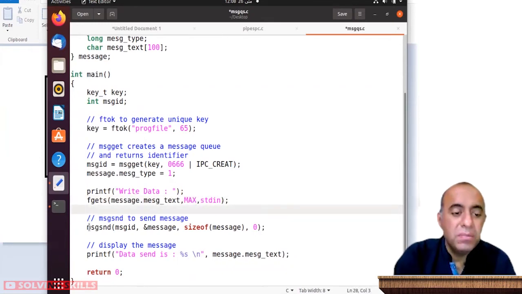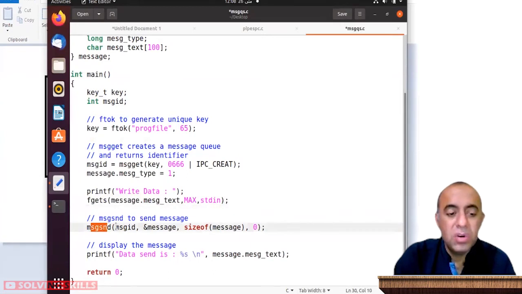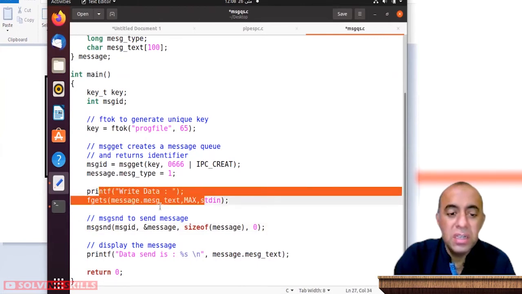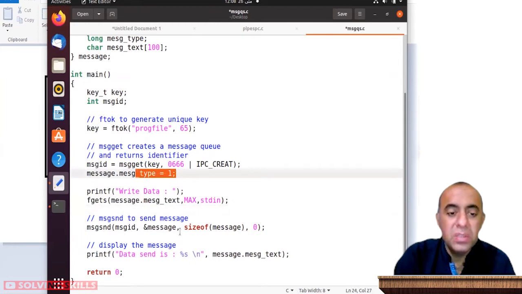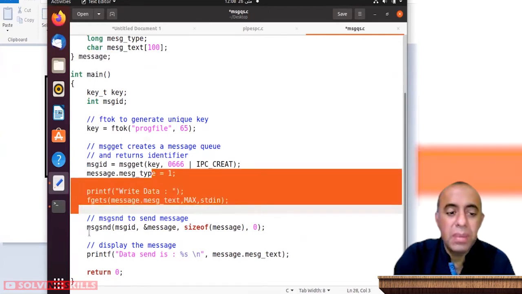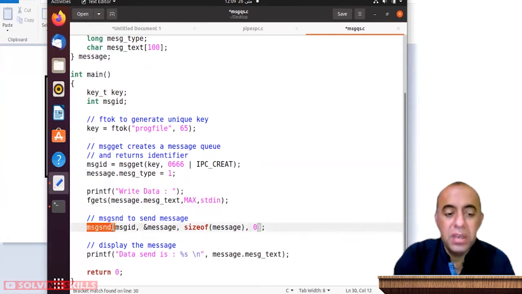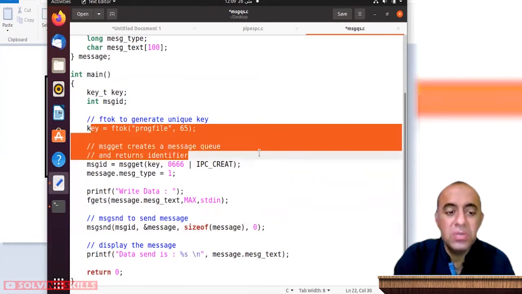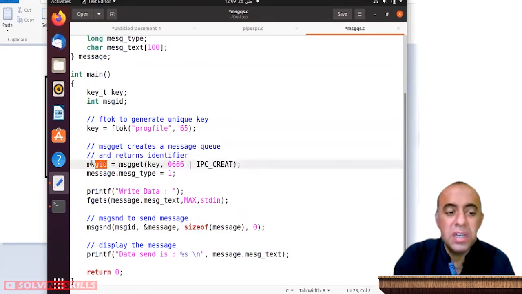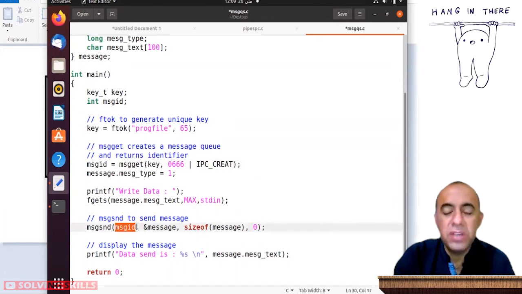Then message send system call sends the message that you have stored using these two lines with this type, which is the text type, and you are giving the address of this struct message with these populated values to this system call message send. And which message queue you want to use? This one that you created using these two lines. So you have mentioned the message ID for this particular message queue, which also gives you an information that you can create multiple message queues in the same program.